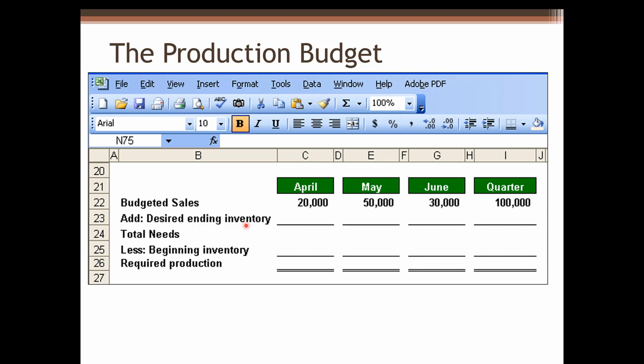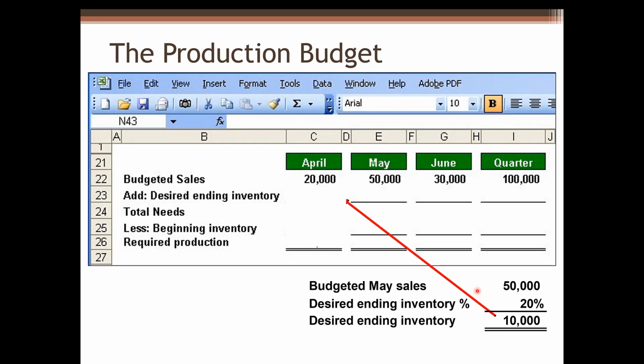For expected ending inventory, the management at the Royer Company wants ending inventory to be equal to 20% of the following month's budgeted sales in units. So for April, we can calculate designed ending inventory should be 20% of budgeted sales in units in May. So we can use 50,000 multiplied by 20%, and we'll get 10,000, which is designed ending inventory in April.